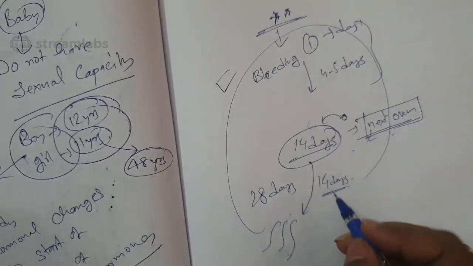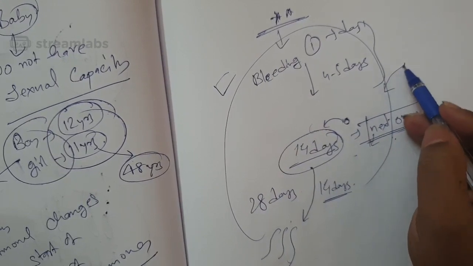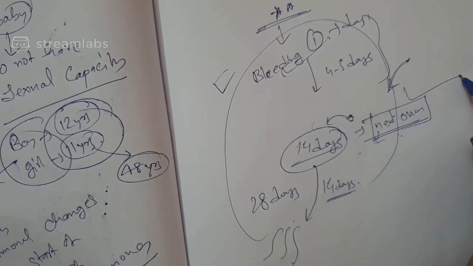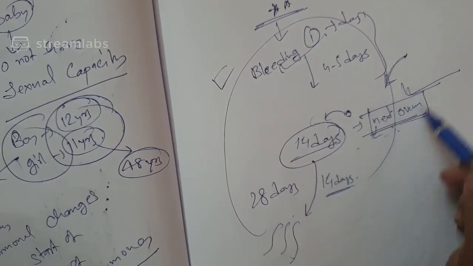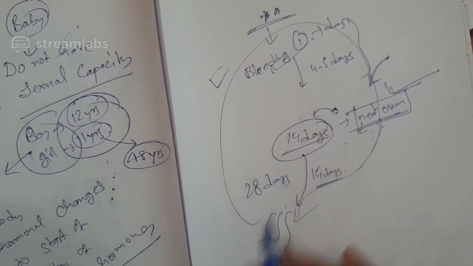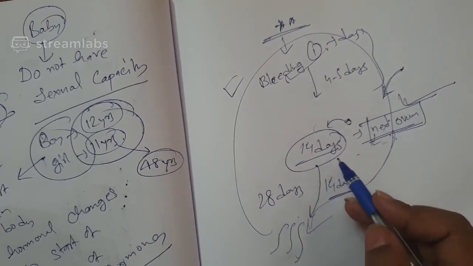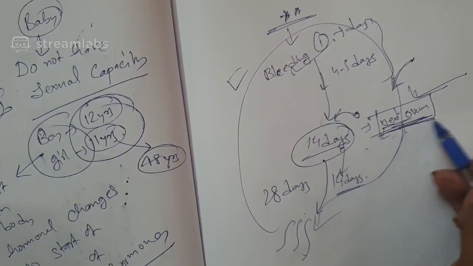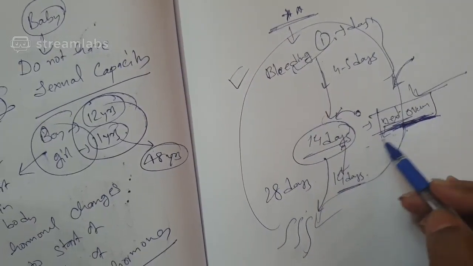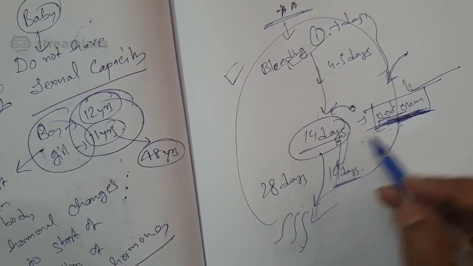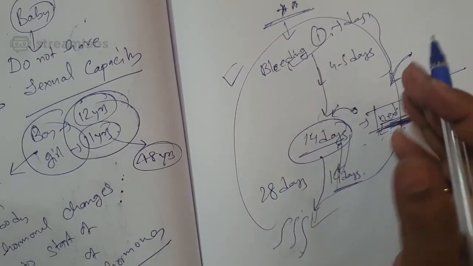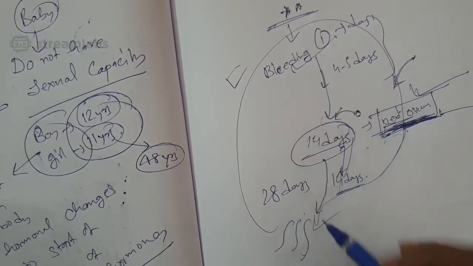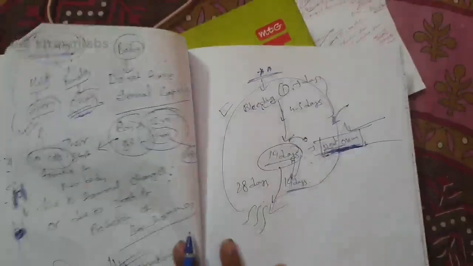So this 28 day cycle of flowing out of the previous endometrium blood, because the previous ovum did not get fertilized, and then production of the new ovum, waiting to get fertilized in the fallopian tube, and after 14 days again the blood lining flowing out because the ovum did not get fertilized and the ovum getting destroyed, that cycle is known as menstrual cycle.